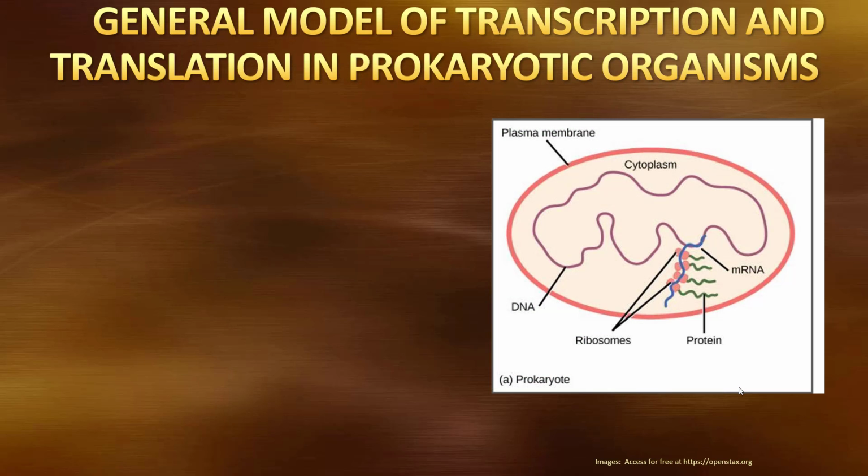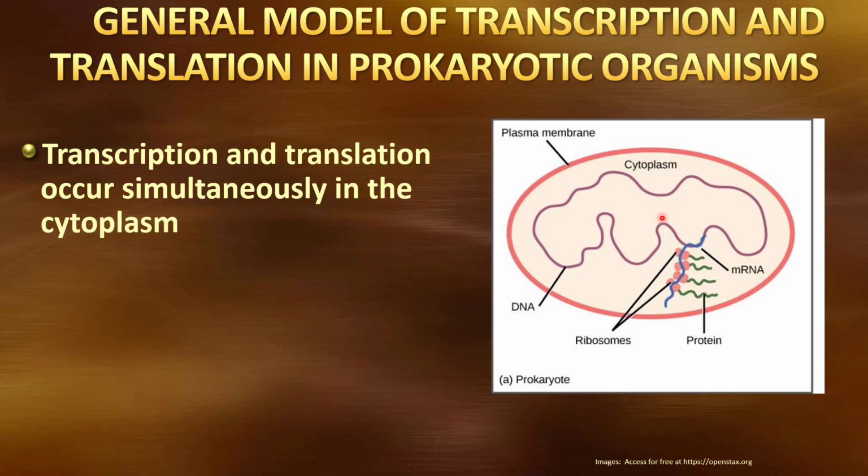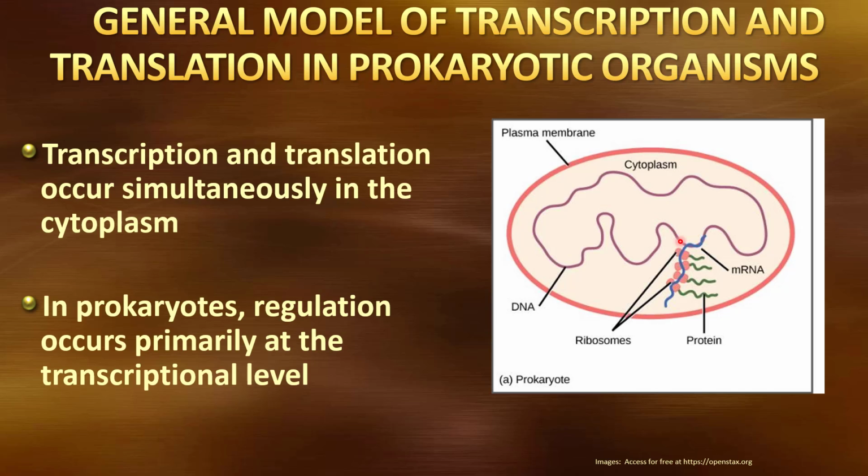Now, if we think about prokaryotic organisms, remember prokaryotes have the machinery for transcribing the DNA into messenger RNA and then the translation of that into a protein all in the same area. So those happen simultaneously. In prokaryotic cells, most of the control and regulation occurs at the transcription level. That's not true for eukaryotic cells.